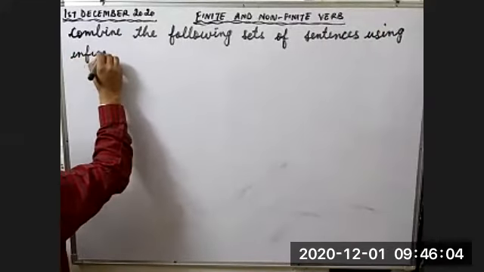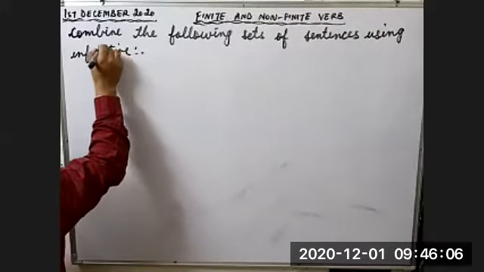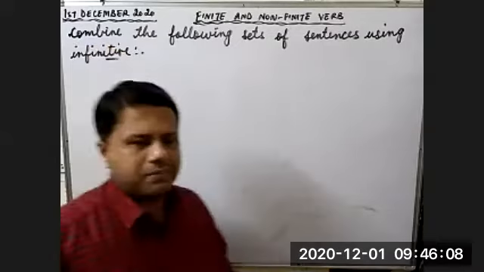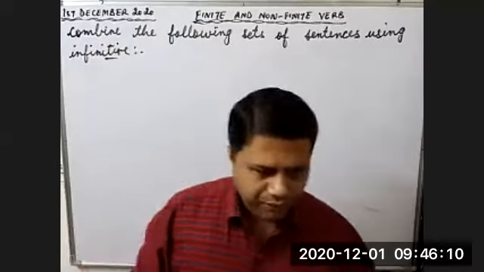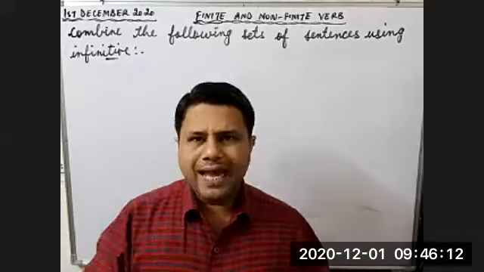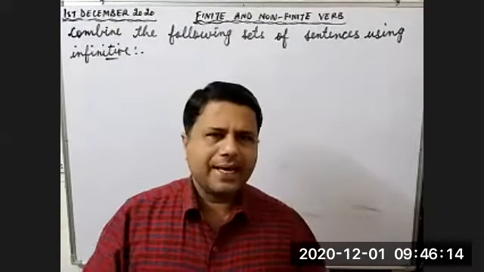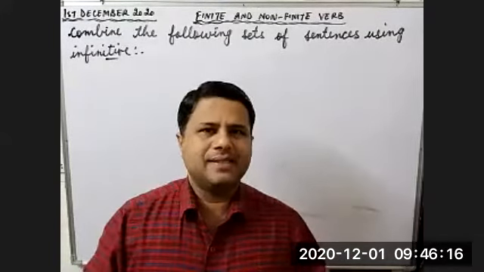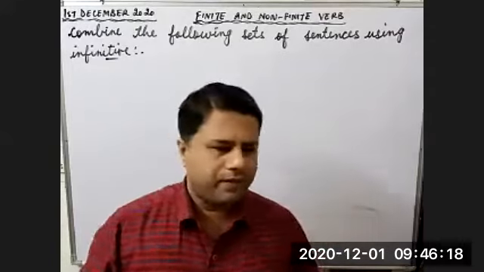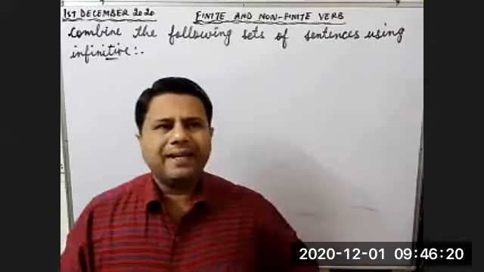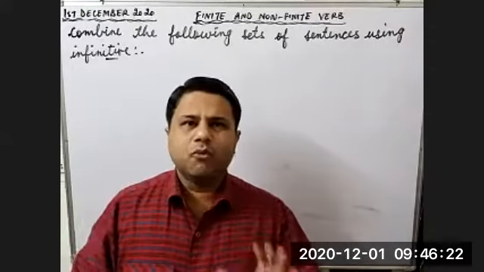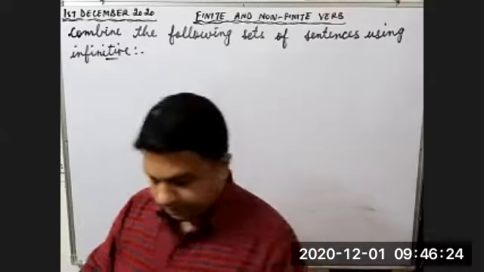Children, this is the second type of question related to infinitive. The first type is fill in the blank with an infinitive, and the second type is combine the two sentences. 2 or 3 sentences will be given to you. You have to combine those 2 or 3 sentences into one. So let's see the first example.